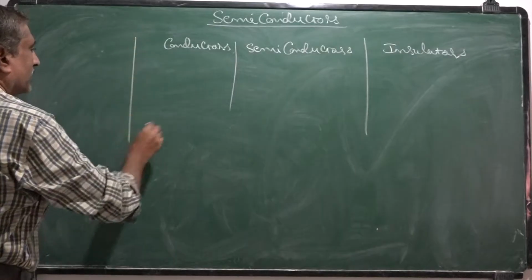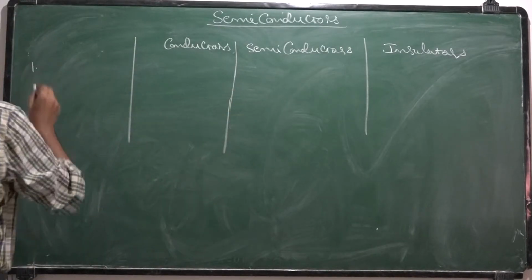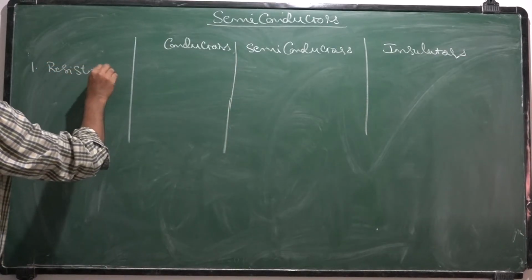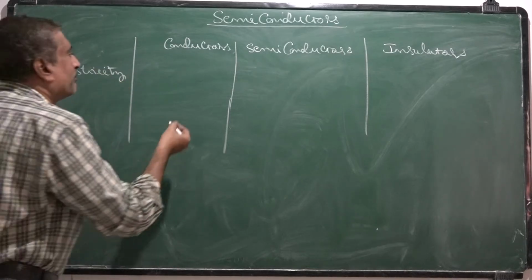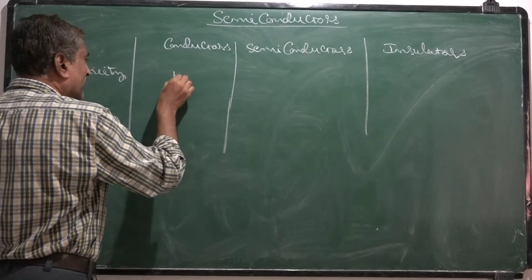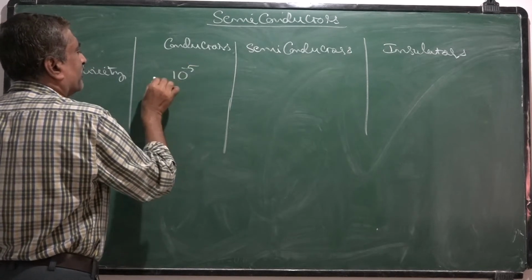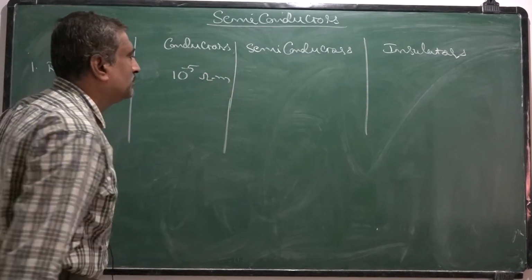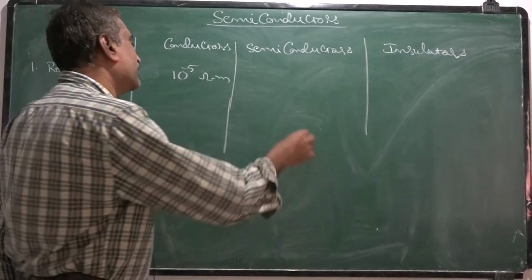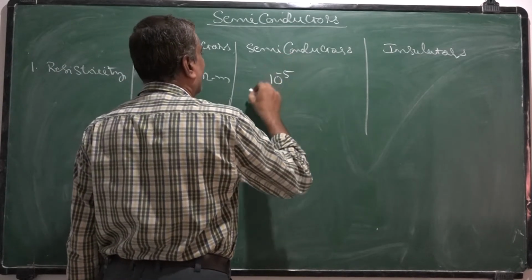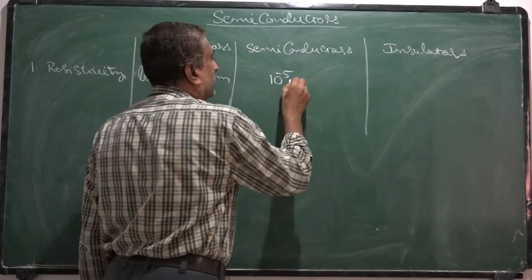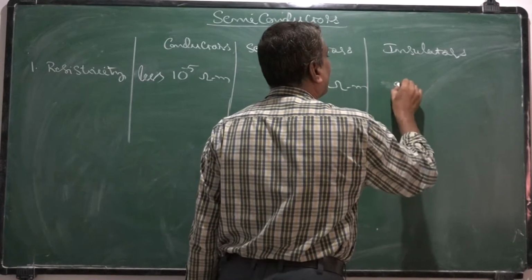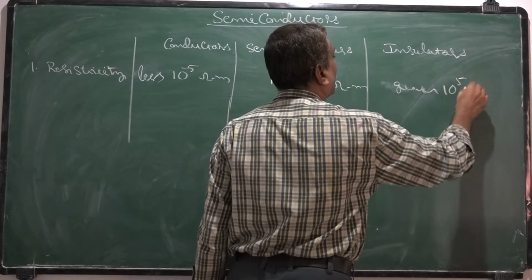Now, if we take the first property, resistivity. For conductors, the resistivity is 10 to the power minus 5 ohm meter or less, and for semiconductors it is between 10 to the power minus 5 and 10 to the power 5 approximately ohm meter, and for insulators it is greater than 10 to the power 5 ohm meter.